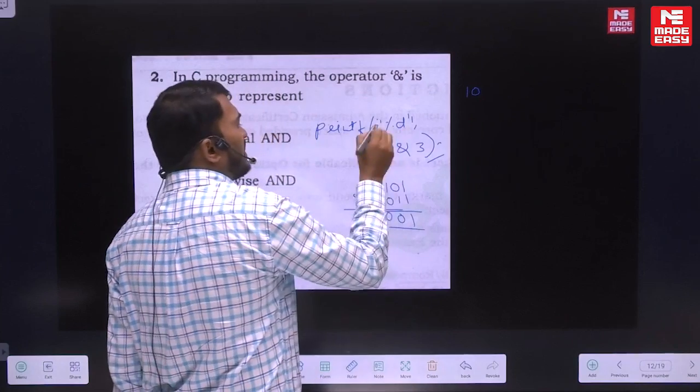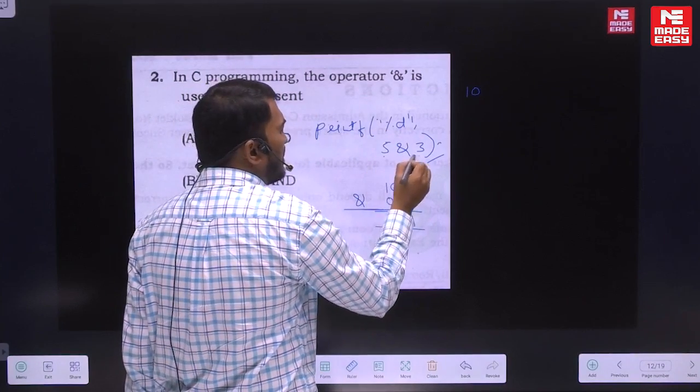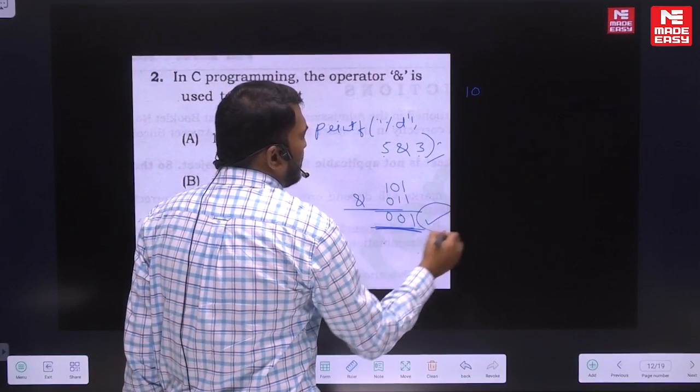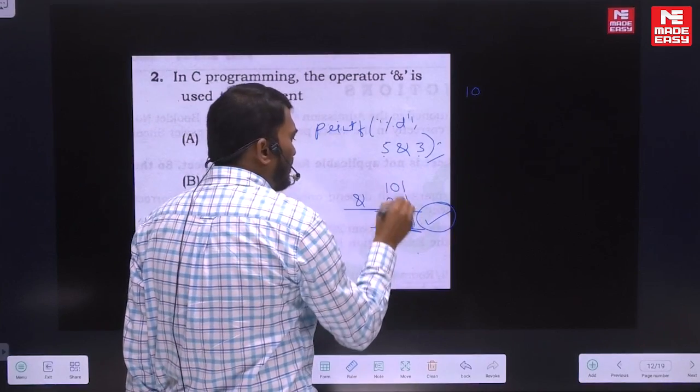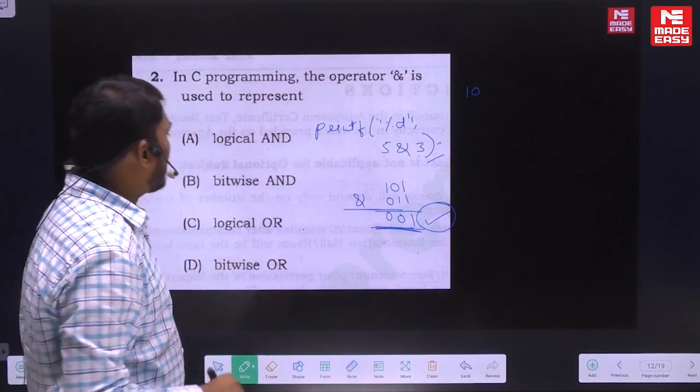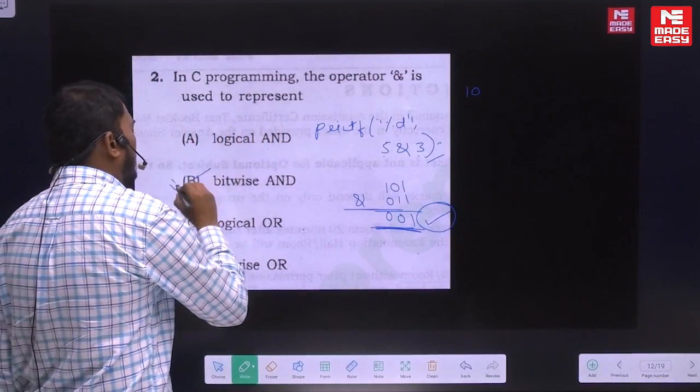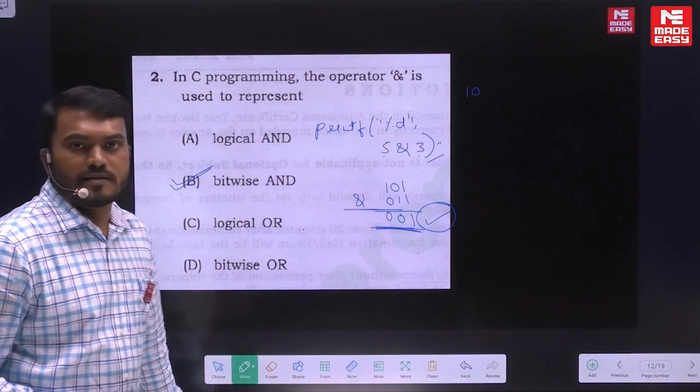So if you print f percent d, 5 and 3, what will be the answer you get? 1. So every bit will be performed with the AND operation. So that is called bitwise AND. So that is the right answer.